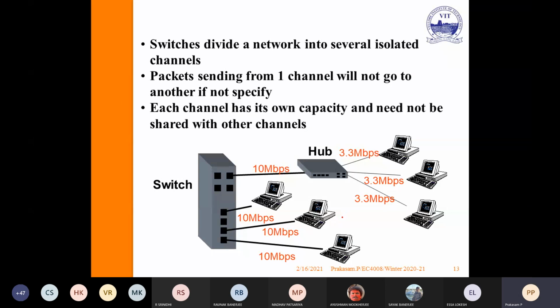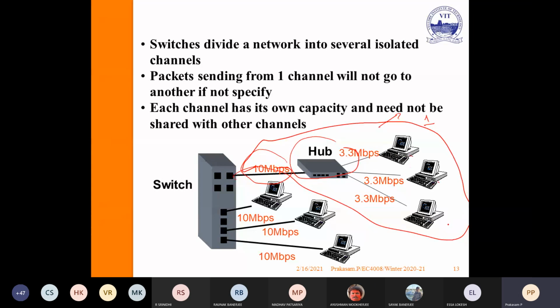The switches divide the network into several isolated channels. For example, this is the switch. With the switch, using the hub, I can create a separate LAN. Here, in the first network, this is network 1. The 10 Mbps is isolated and divided into 3 for the 3 different systems. But the remaining one is directly connected to the single network with 10 Mbps.